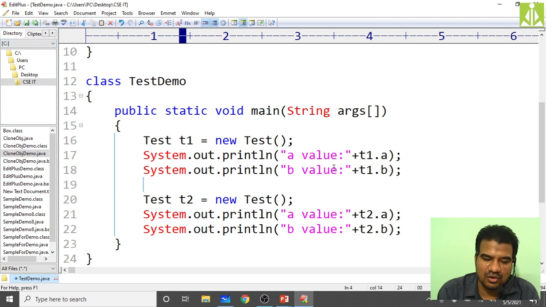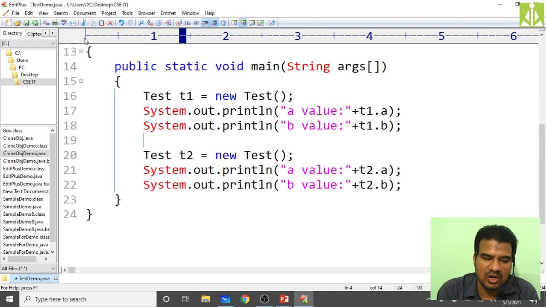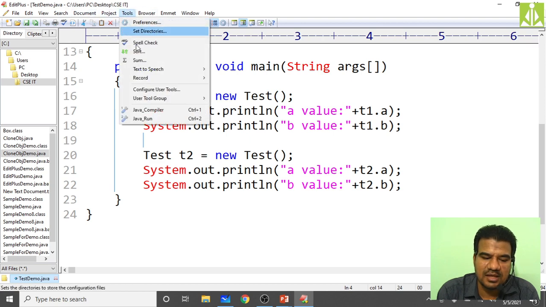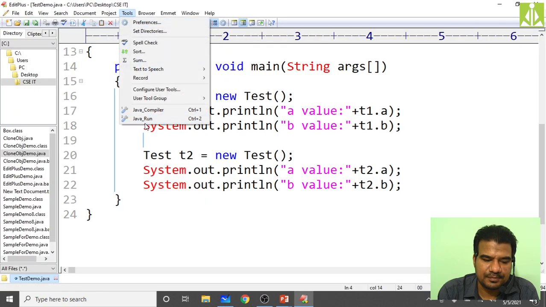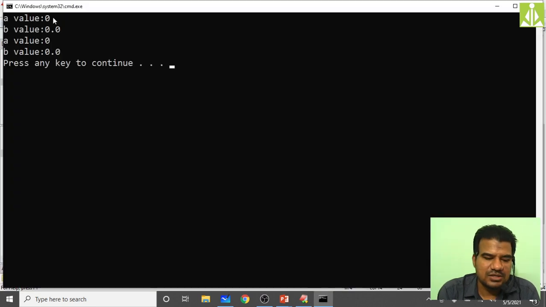So what will you get if you don't do anything, just put it like this? You will get all zeros, because your default constructor will make them zeros. Yes, you will get all zeros. Just see, all zeros you are getting.